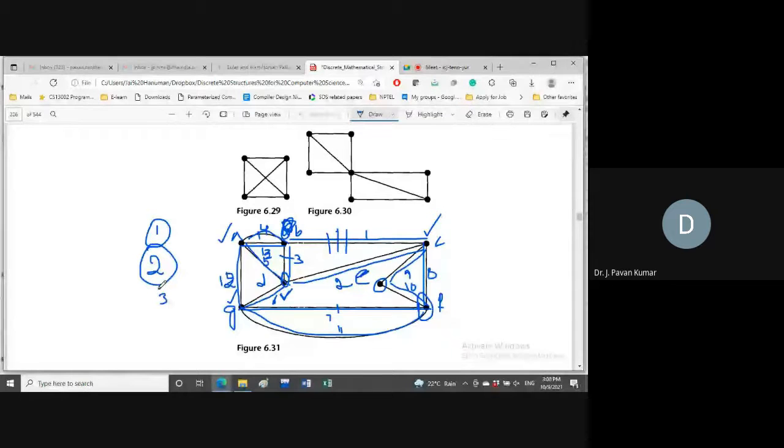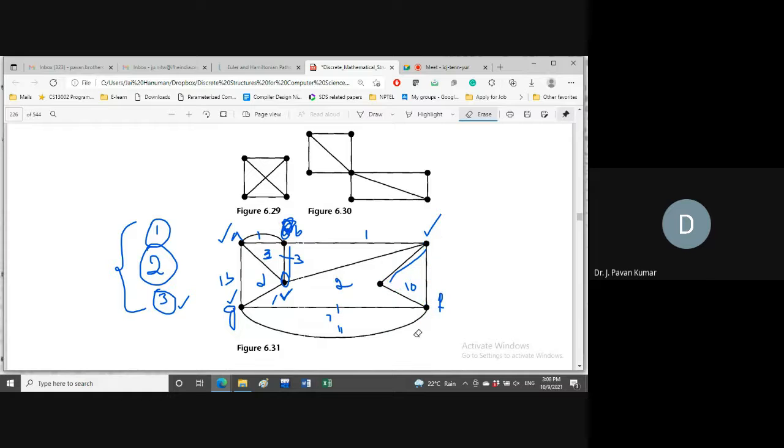In all these three cases, we are having a common point. Consider the remaining graph. In the case of this third one, that is F to G, what is the remaining graph at that particular time? You please tell. B to C is removed. I will erase the entire thing, then you will understand. Sorry, labels also I have removed.